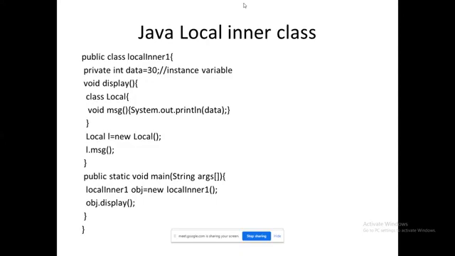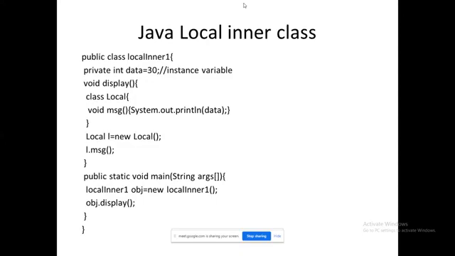That made the display method to be executed. So class local has a method called message. I print something. So again, what is happening over there? Local L equal to new local. I am creating the object for the inner class. Using that object, I am accessing the method. That's all.